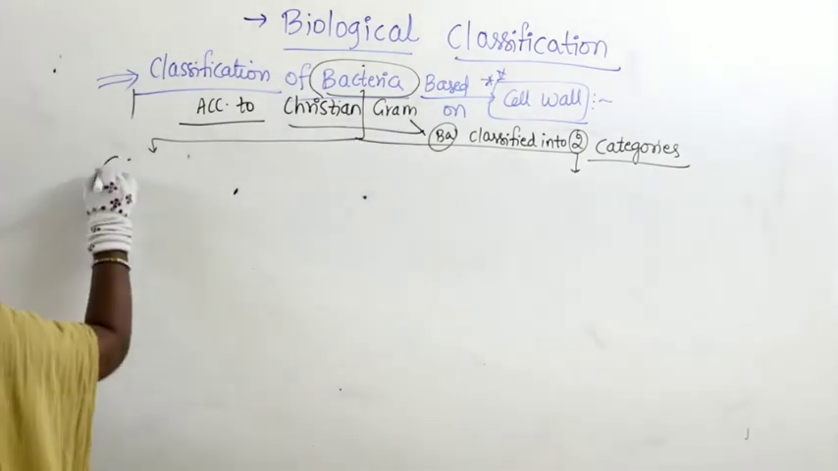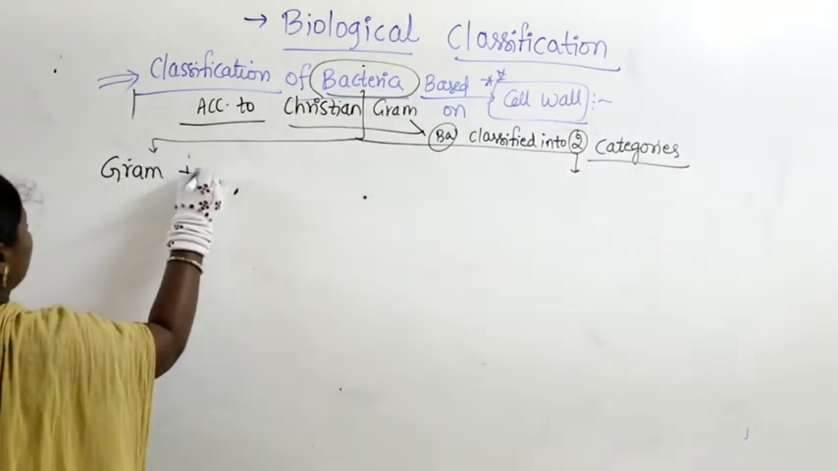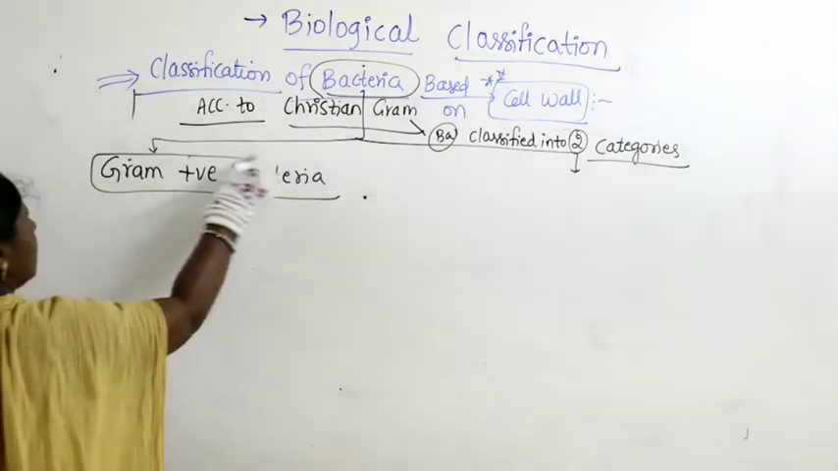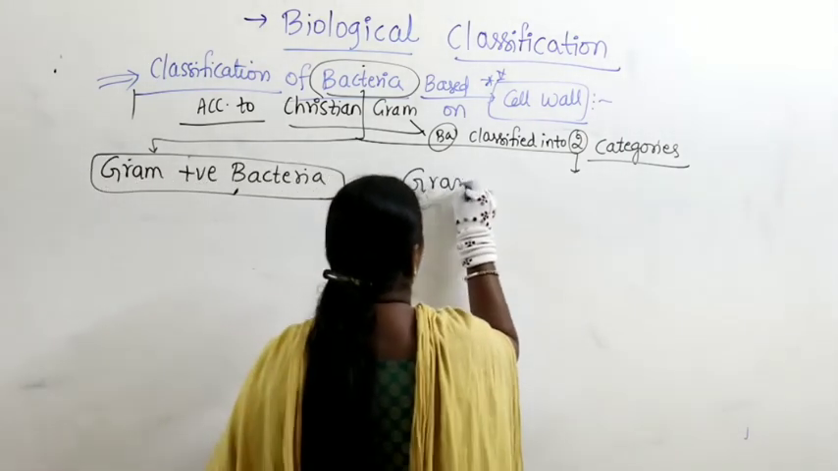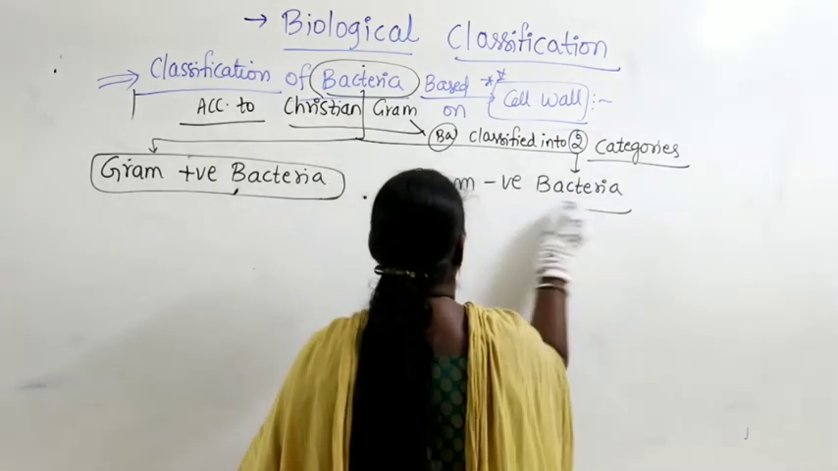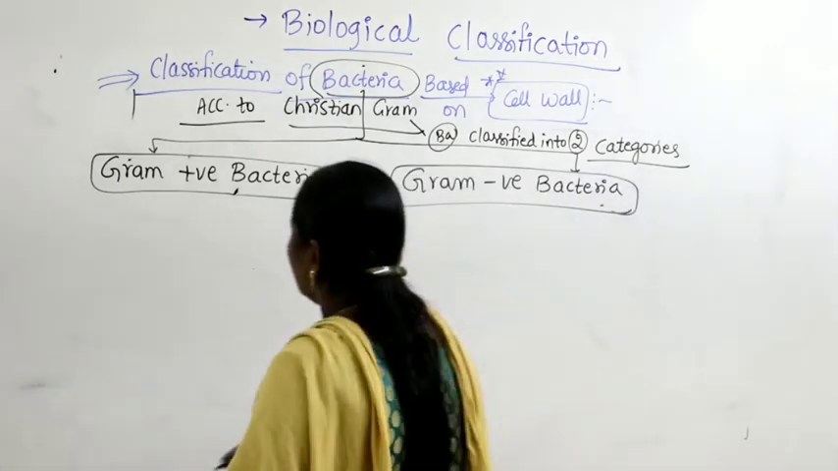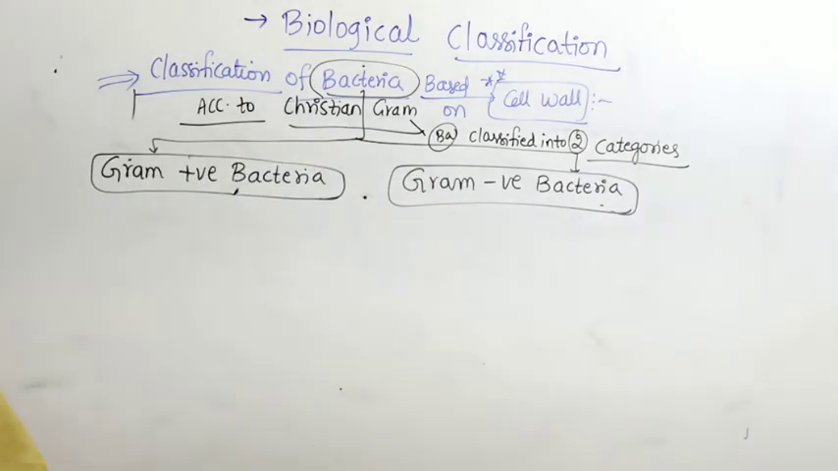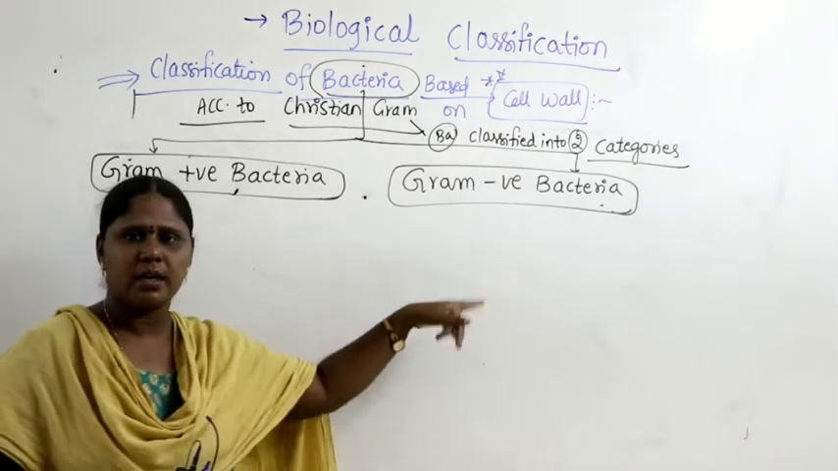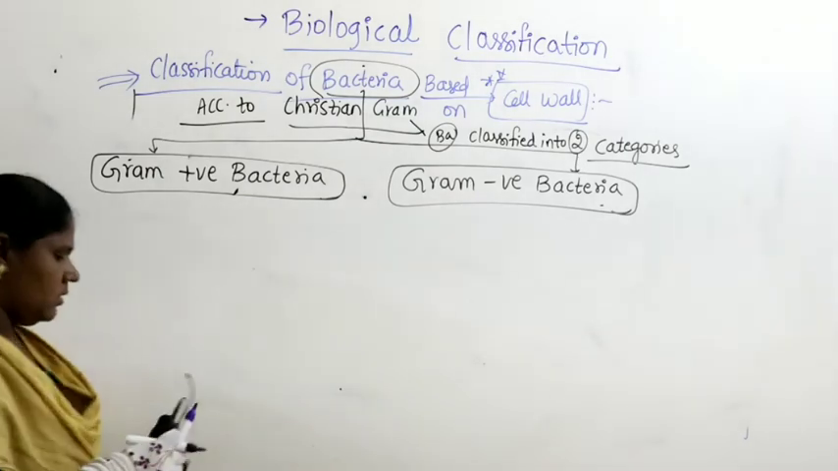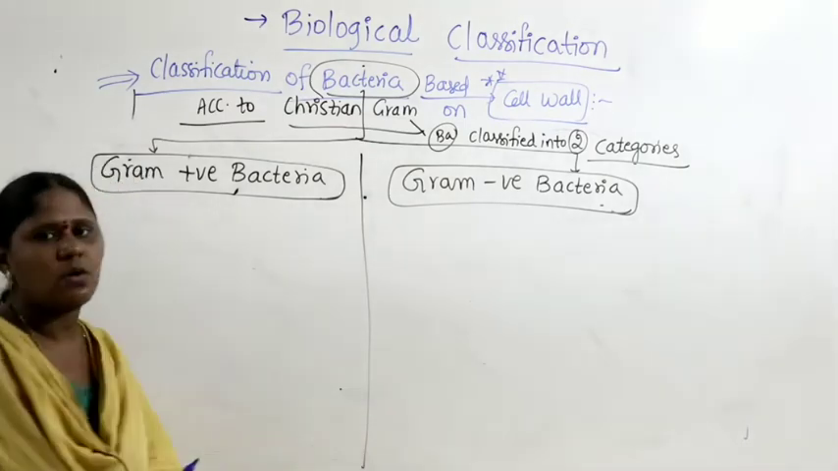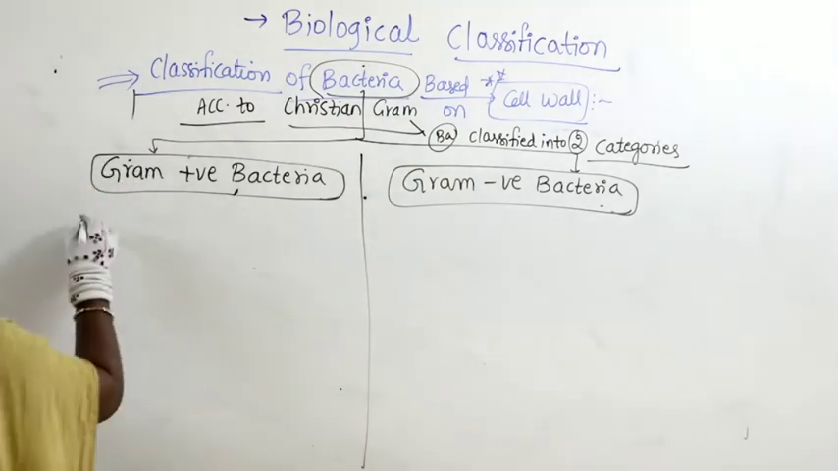What are they? We call them gram positive bacteria and the other category is called gram negative bacteria. So we have 2 categories. What are they? Gram positive bacteria and the other one is called gram negative bacteria. Now he observed the difference between the 2 bacteria. It's all because of the nature of the cell wall.